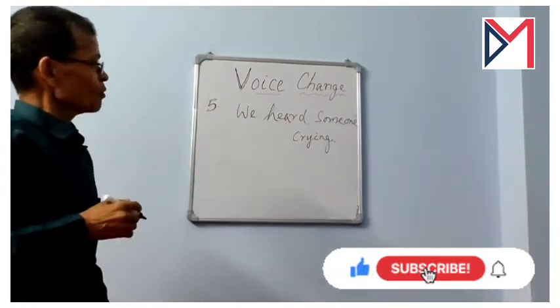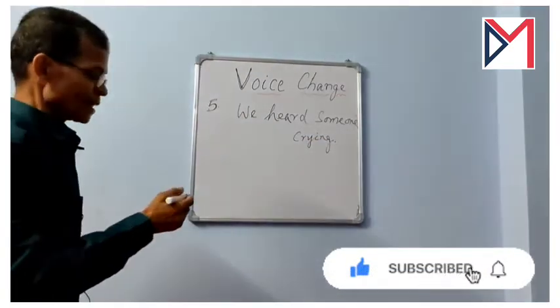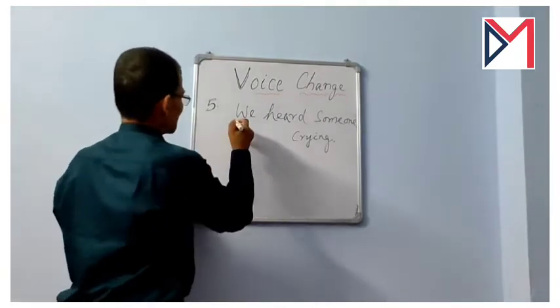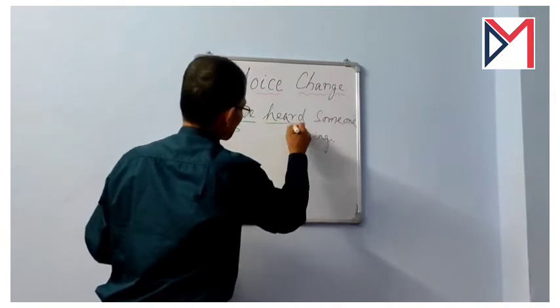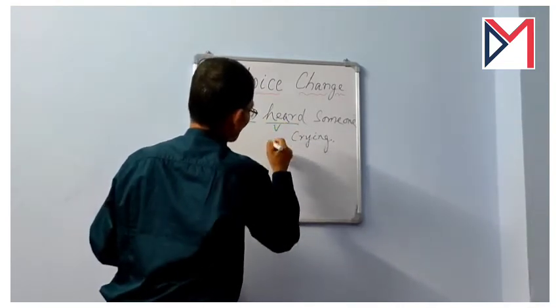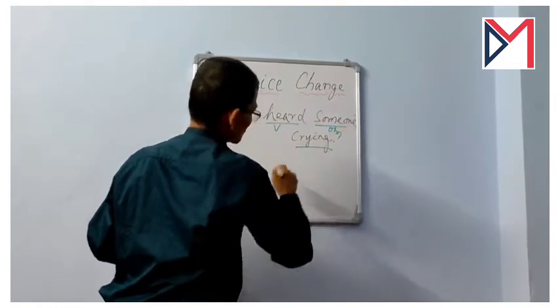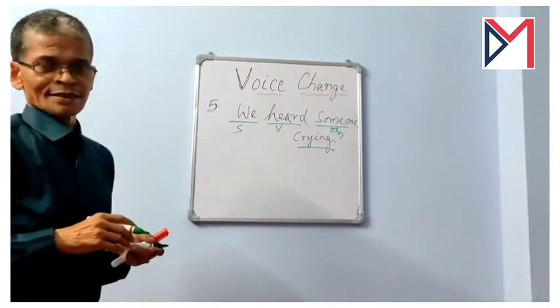We heard someone crying. Okay. Now this is the subject, this is the past simple verb, main verb, this is the object, and this is, what is that?